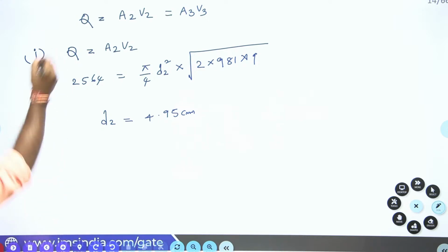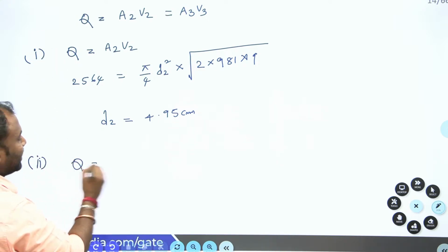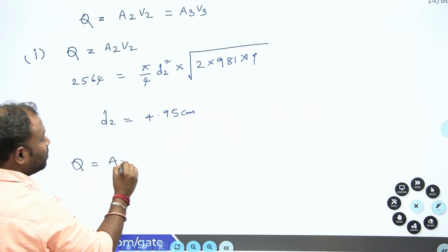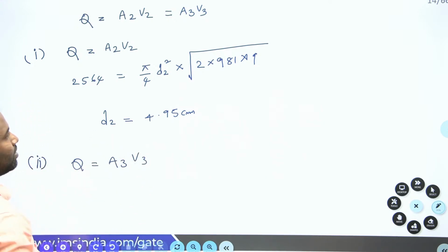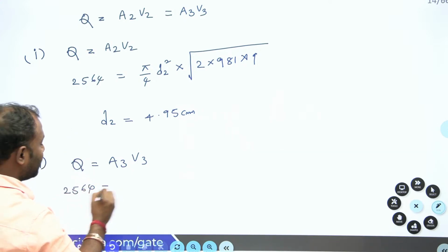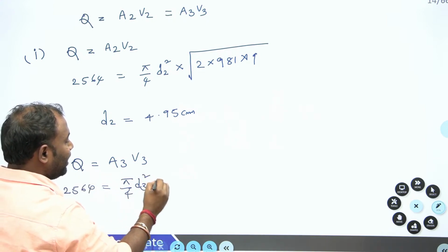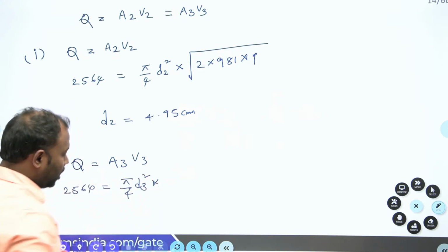Now, similarly, for the second case, Q is equal to A3 into V3. Q is constant, that is why 2564 is equal to pi by 4 D3 square into V3. How to calculate V3?